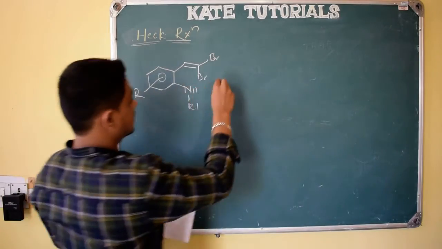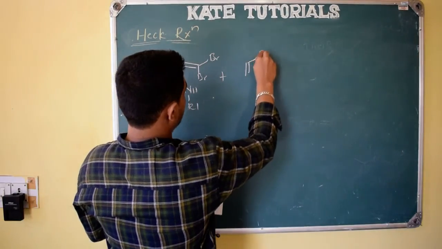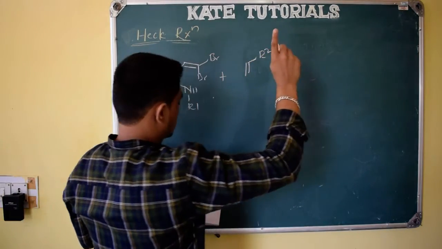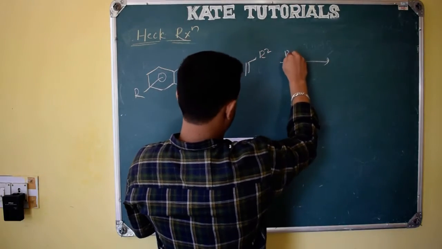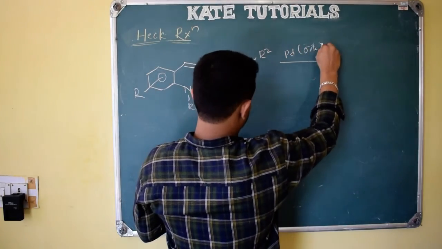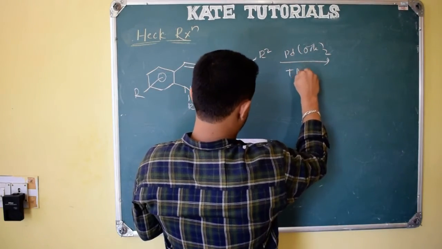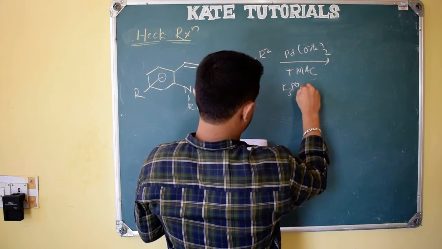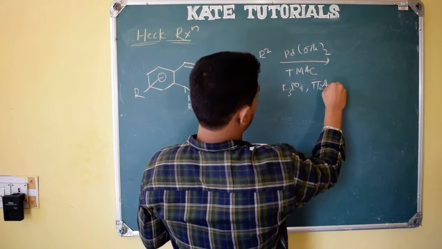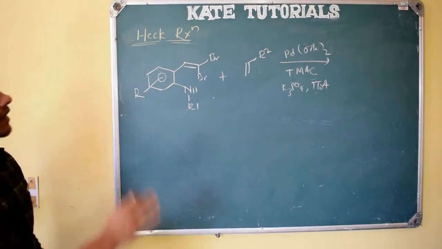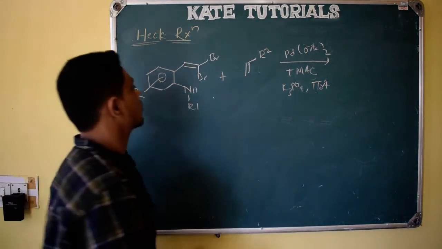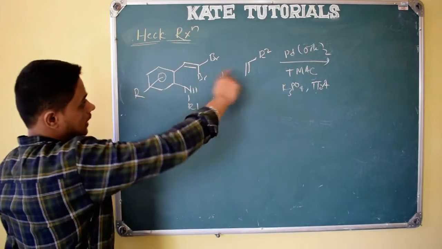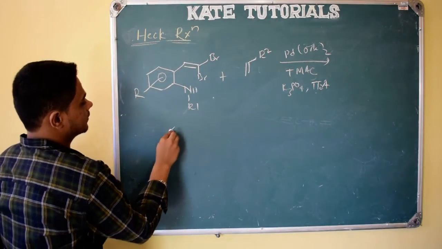This is a substrate and activated alkene they have given, and they have mentioned R2 is a electron withdrawing group, right? And here palladium OAc twice and TMEDA, K3PO4 and triethylamine is a base, and these are the solvents. No need to worry. So we know that from Heck reaction what we will get?